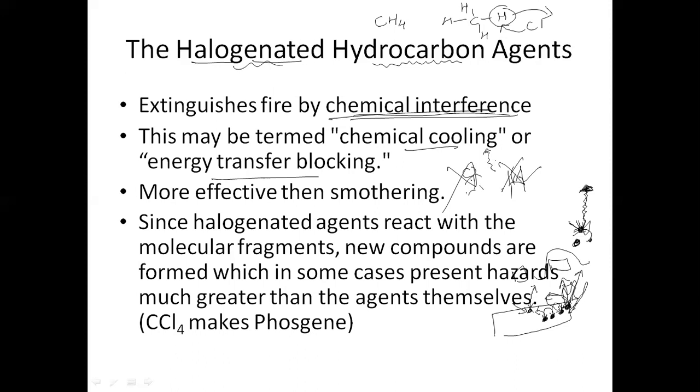So this is one of the things that we have to see, which type of halogenated hydrocarbon we should use so that the byproduct that we are making is not poisonous. For example, carbon tetrachloride is a very good fire extinguisher. If you use carbon tetrachloride to extinguish the fire, it will produce phosgene gas. Anyone who is aware of history knows that phosgene gas was used in the World War to kill people, right? So we don't want that to happen. We don't want our passenger to die because of this phosgene gas. So we will ensure that whatever halogenated hydrocarbon we are using is not toxic.